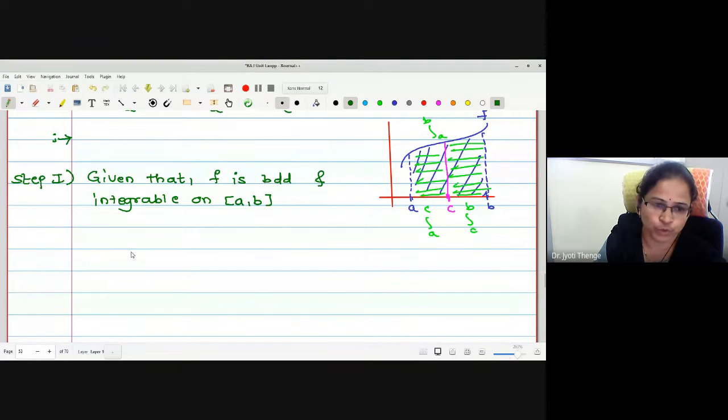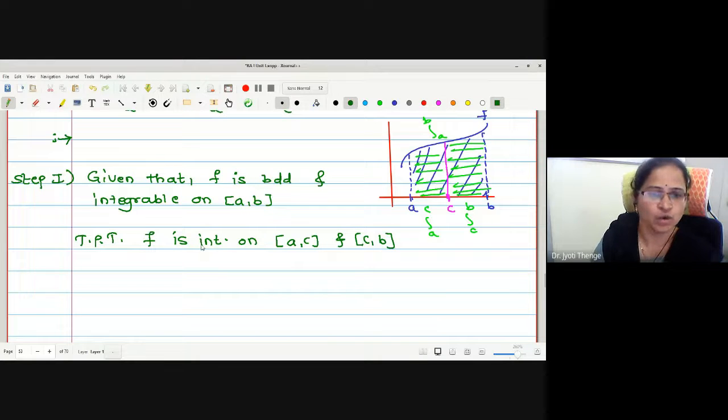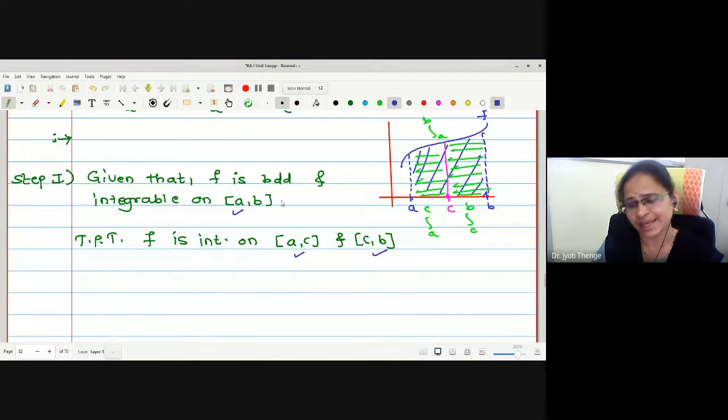And what we want to prove is that the function is integrable on AC and CB. Before checking the integrability, what can you say about the boundedness of the function on these two intervals? It is already given to be bounded on AB, where this AB is being partitioned into two different parts, AC and CB. If it is bounded on AB, can I say obviously it is bounded on AC and CB?